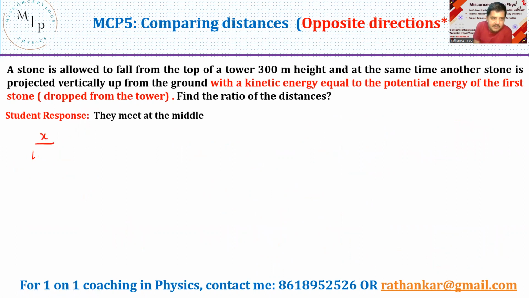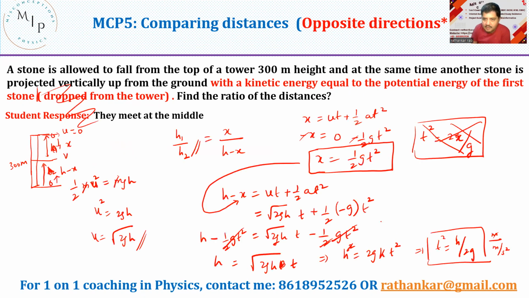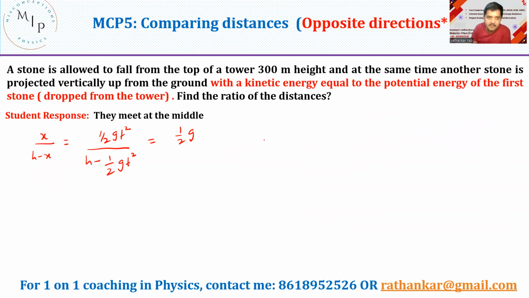So I have x divided by h minus x, what is the value of x? Half gt squared. If you are writing it in your notebook, you can easily understand this. h minus half gt squared, which should now be equal to half g into, what's the value of t squared? I've got the value of h by 2g. Let me substitute this into h by 2g divided by h minus half g into h by 2g.